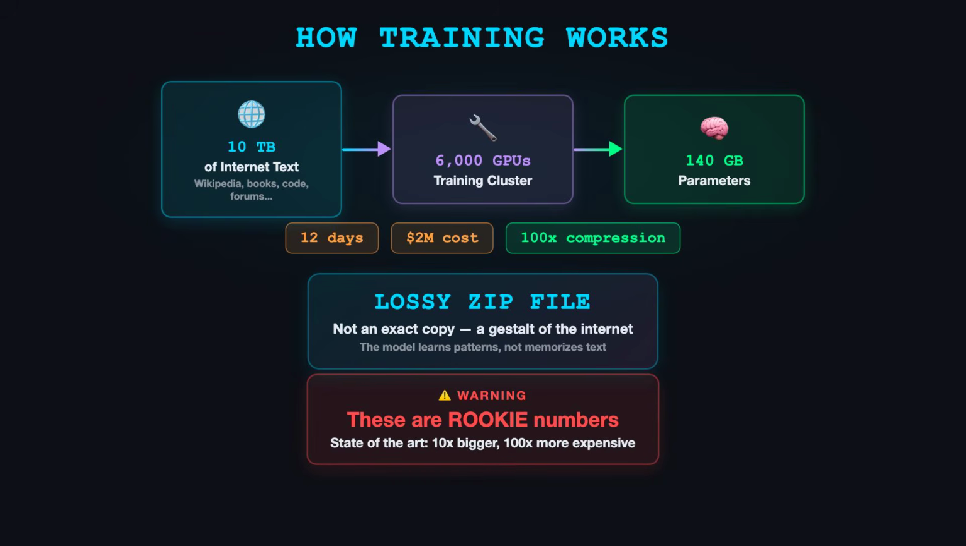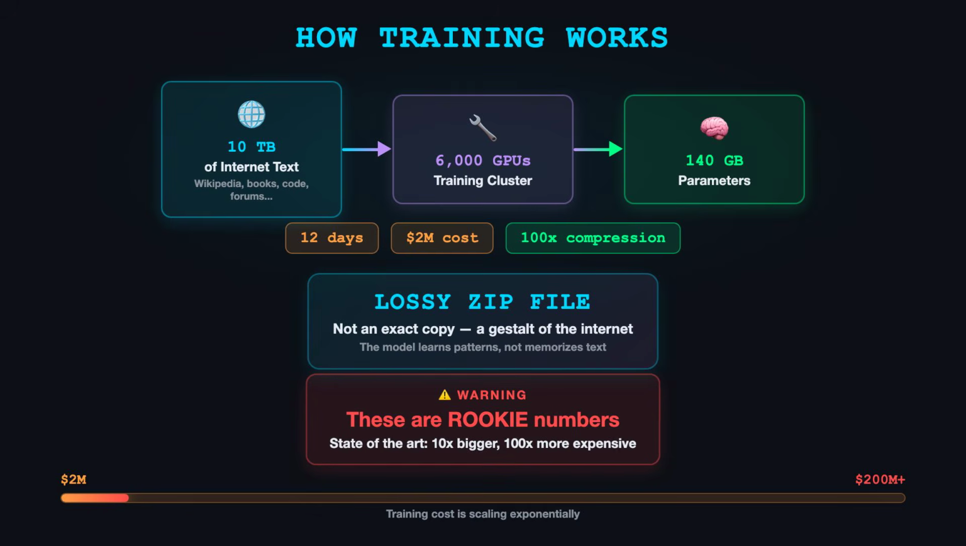And here's the thing. These numbers are rookie numbers by today's standards. State-of-the-art models cost tens or hundreds of millions of dollars to train. The clusters are 10 times bigger. The data sets are 10 times larger. But the principle is the same. Compress the internet into parameters.